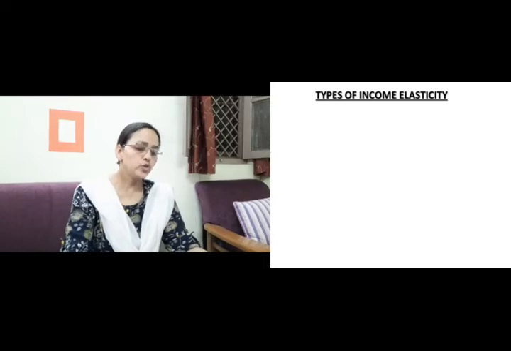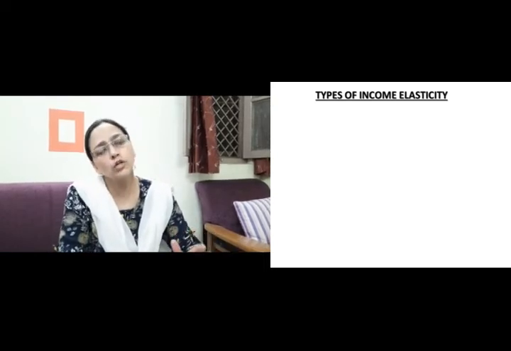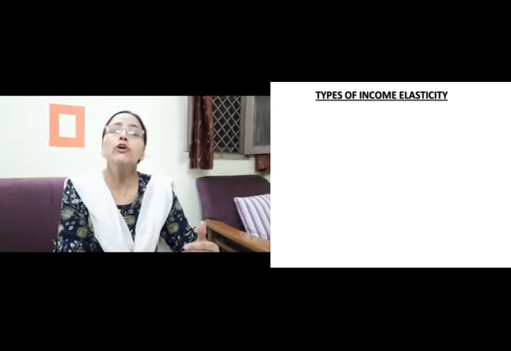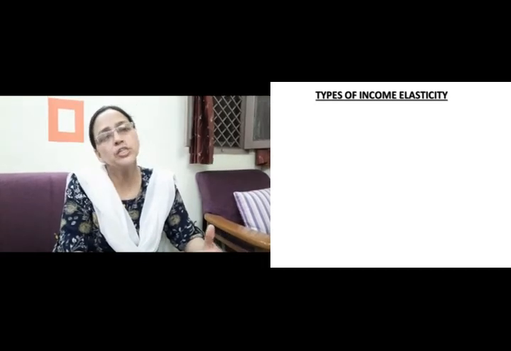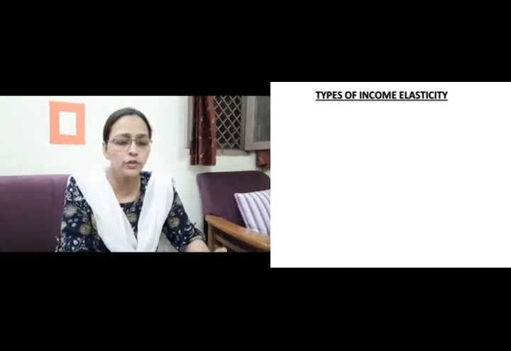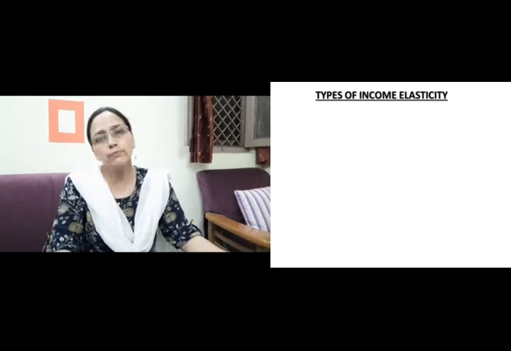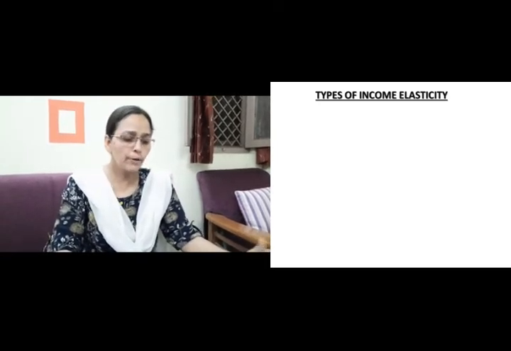Then the next is cross elasticity of demand. Now the cross elasticity of demand is talking about related goods, right? The goods which are related to each other, and here in this category we talk about two types of goods, substitute goods and complementary goods.